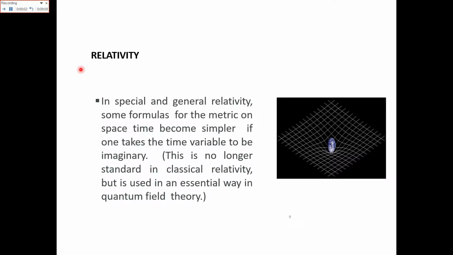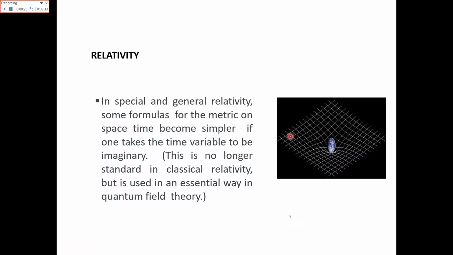Now relativity, as it has been shown here on a CAD drawing. In special and general relativity theory, some formulas for the metric on space-time become simpler if one takes the time variable to be imaginary. This is no longer standard in classical relativity theory, but it is used in an essential way in quantum field theory.